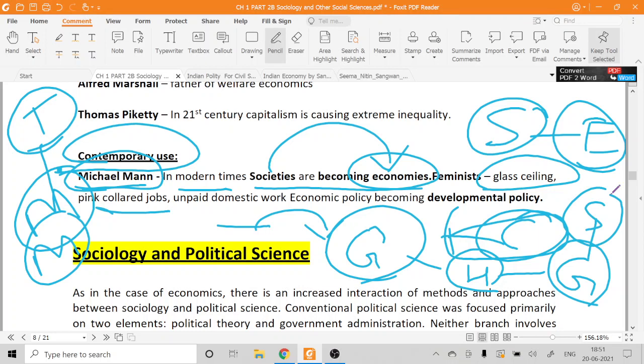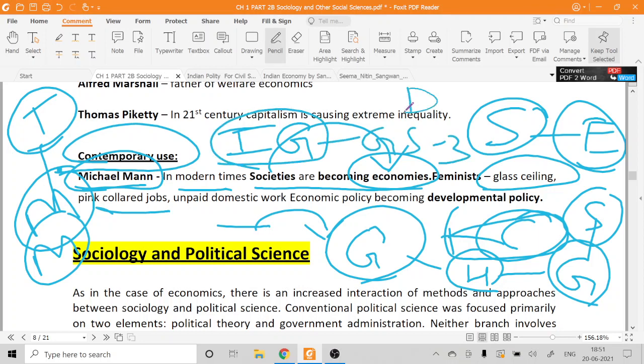Nowadays, for example, there is a topic of inclusive growth in your GS3 paper, or a topic of developmental issues in GS2. Now what is development, or what is the difference from growth? Growth is a pure economic term, but development also has a sociological angle in it. In development, we talk about poverty, which is a sociological analysis.